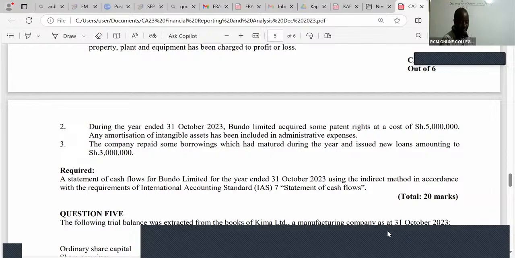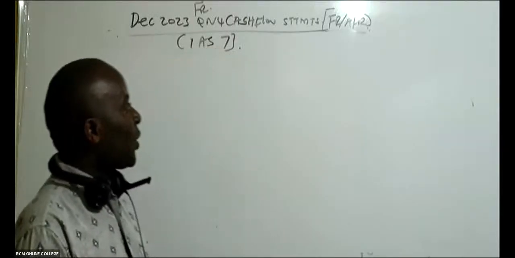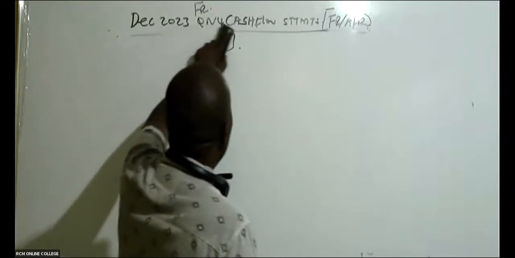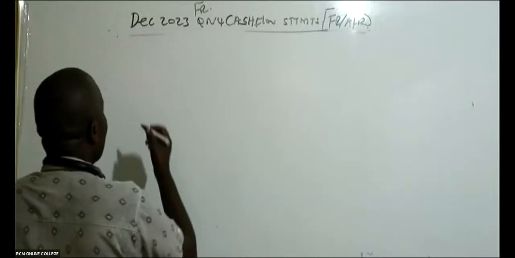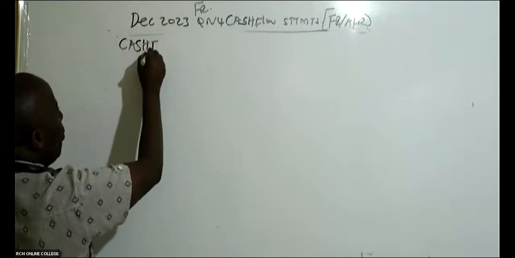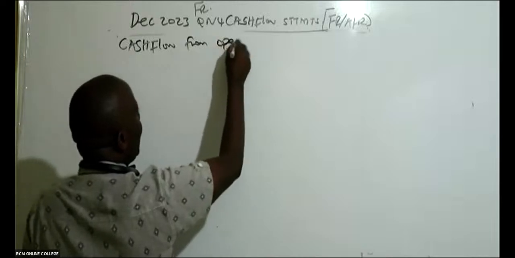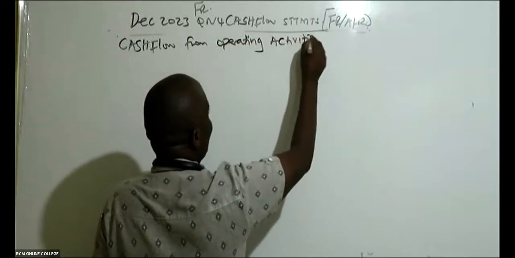So our cash flow statement will have 3 sections. The first section will be cash flow from operating activities.